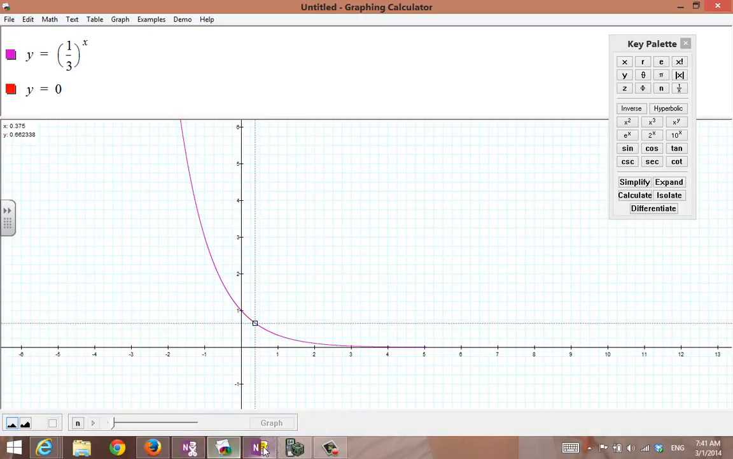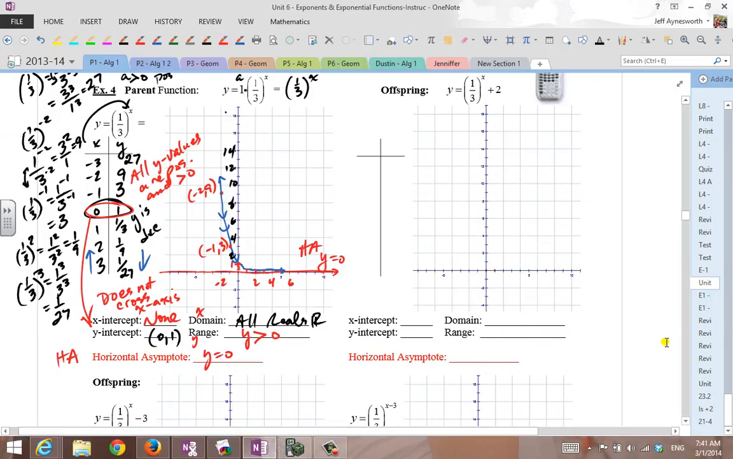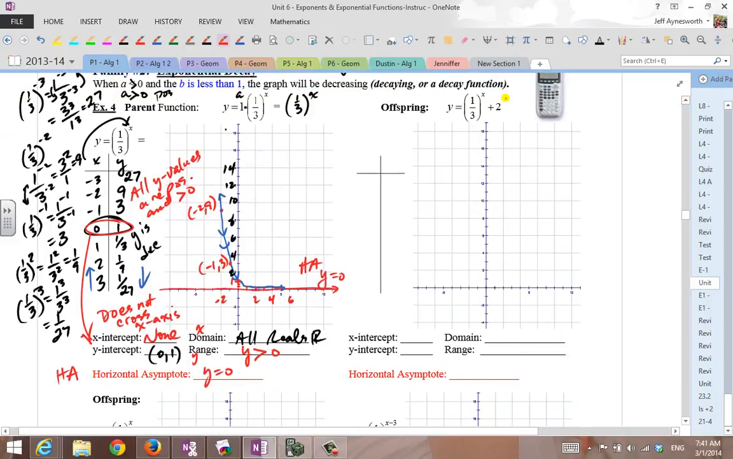So let's go ahead and record that. We did record that. Let's take a look at what happens when you add 2. What happens here? How does this affect the graph? So how does +2 affect the parent?